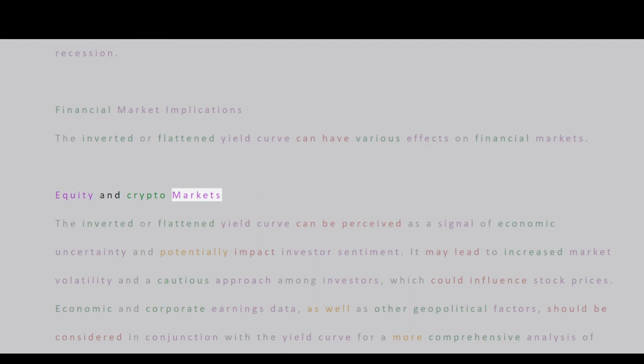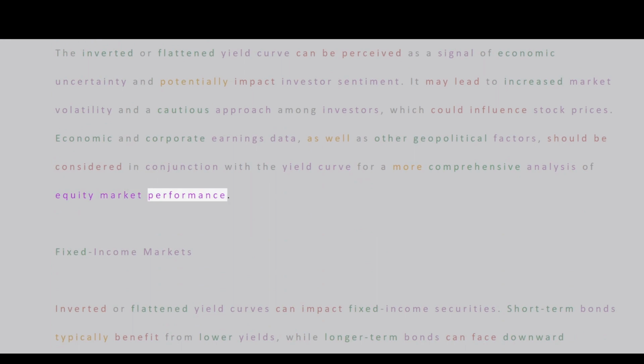Equity and crypto markets. The inverted or flattened yield curve can be perceived as a signal of economic uncertainty and potentially impact investor sentiment. It may lead to increased market volatility and a cautious approach among investors, which could influence stock prices. Economic and corporate earnings data, as well as other geopolitical factors, should be considered in conjunction with the yield curve for a more comprehensive analysis of equity market performance.